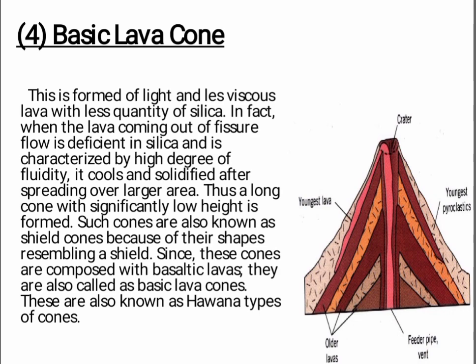This is formed of light and less viscous lava with less quantity of silica. In fact, when the lava coming out of fissure flow is deficient in silica and is characterized by high degree of fluidity, it cools and solidifies after spreading over larger area. Thus a long cone with significantly low height is formed. Such cones are also known as shield cones because of their shapes resembling a shield. Since these cones are composed of basaltic lavas, they are also called basic lava cones. These are also known as Hawaiian type of cones.